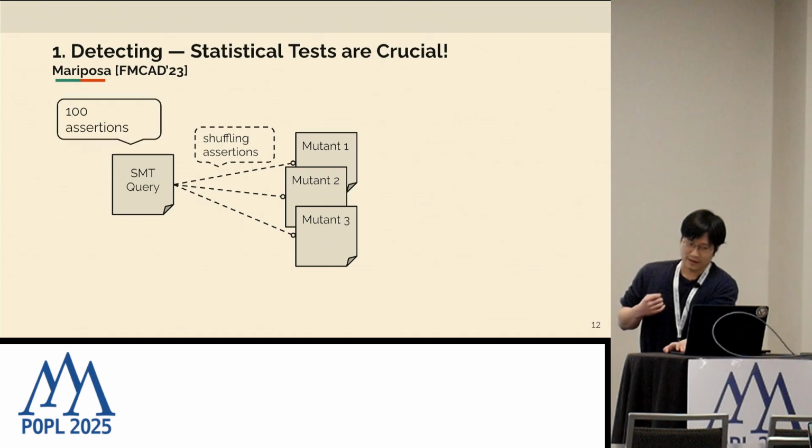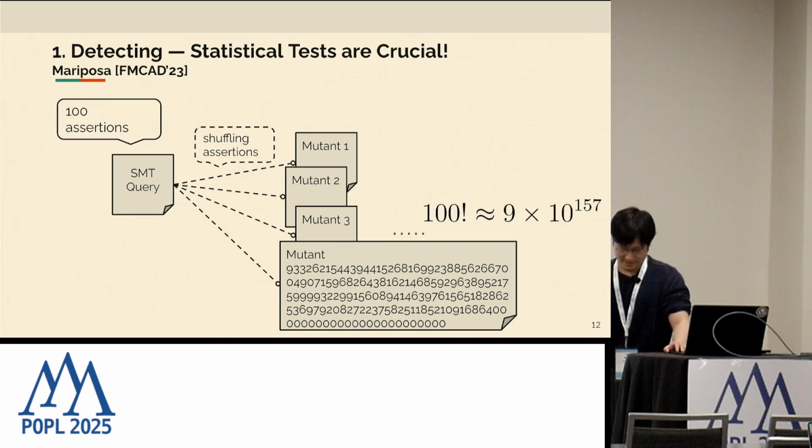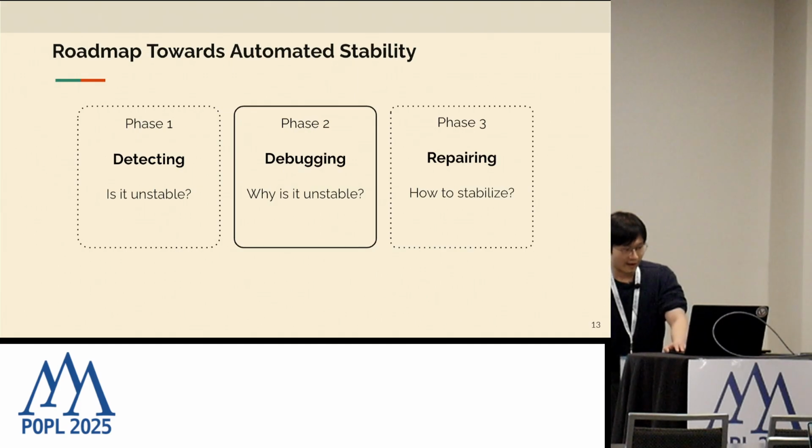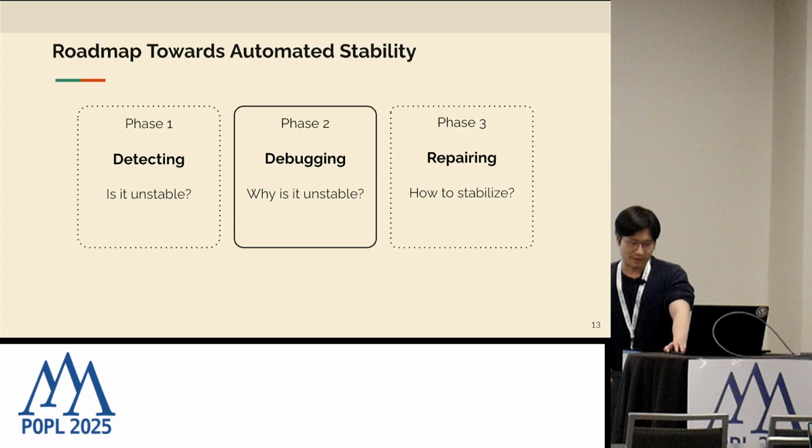Even if we only have 100 assertions, that means we have a huge number of mutants. And we really would like to be statistically sound in the judgment here. But let me not go into too much detail of that. Once we could detect that a particular query or label is unstable, can we tell why it is unstable?